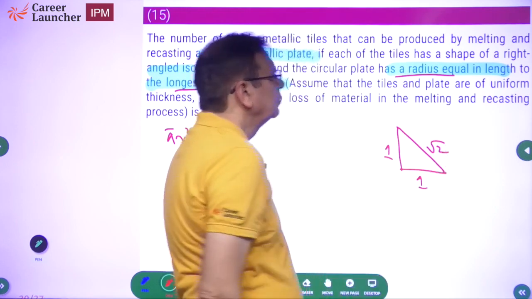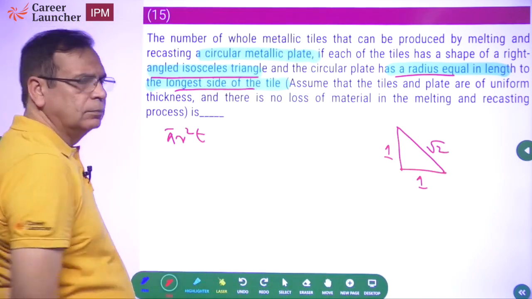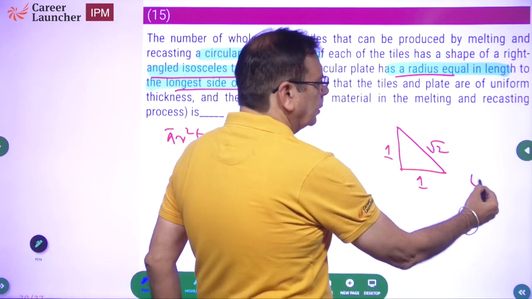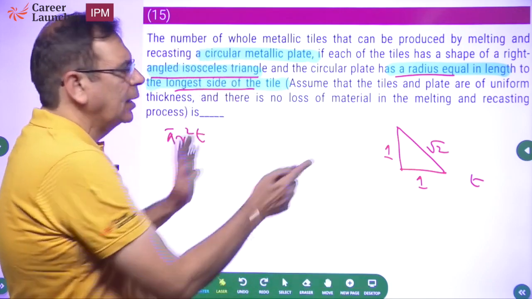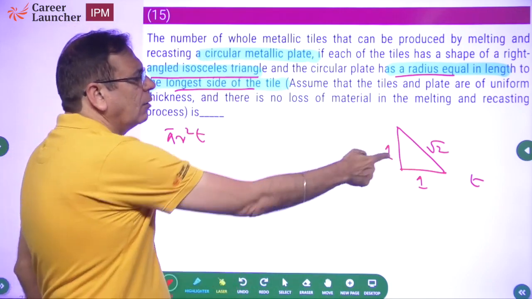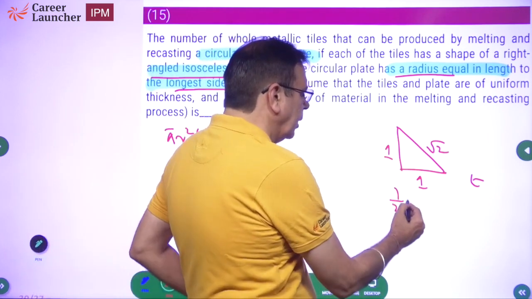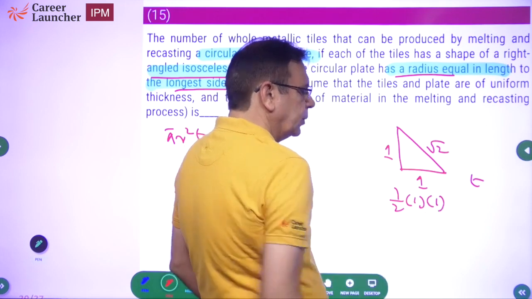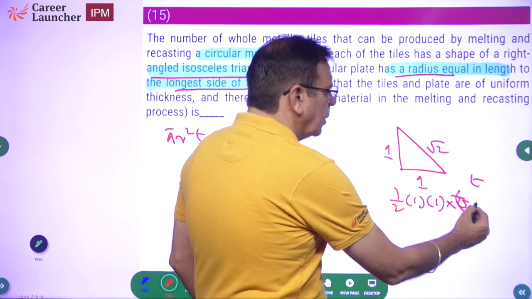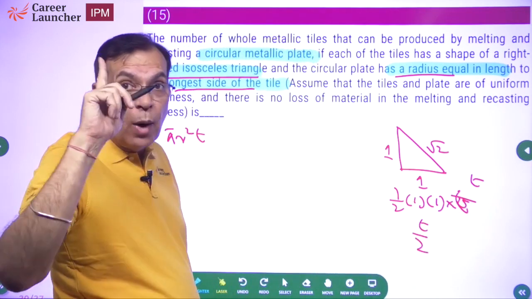It's a right angle isosceles triangle. This is the shape I want, and it will have a thickness of t. Nowhere does it say that the thickness has to change, so the thickness will remain the same. So what is the area of this particular plate? Area of the base is half base into height, half into 1 into 1. This is the area into t to get the volume. So what does it become? T by 2. So the volume is T by 2 for one tile.